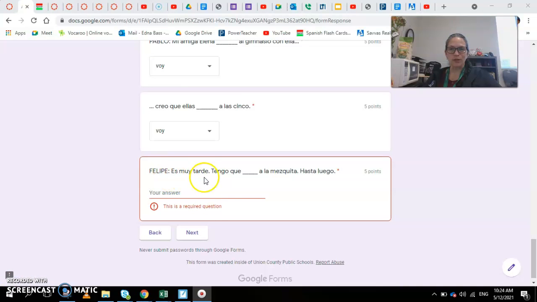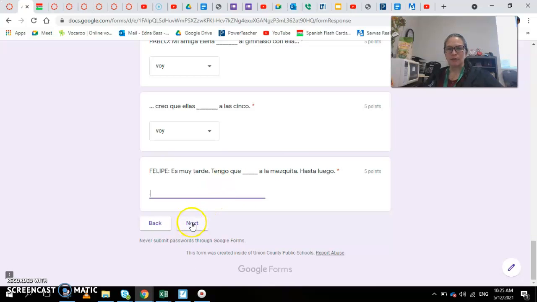Okay, the last one is different. You don't have the options of the conjugations because something special happens here. You have to figure out what happens here. You say, tengo que a la mezquita. What goes in there? Okay, and I'll let you think about that. Let's move to the next one.